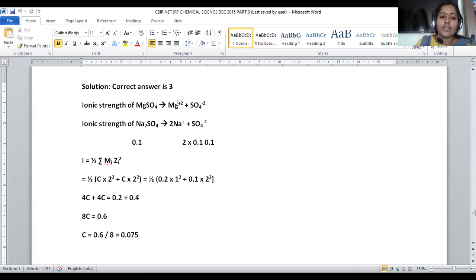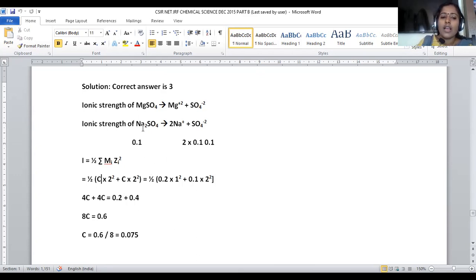So half into C into 2 square plus C into 2 square. Why are we taking 2 square? Because Z denotes the charge, so the charge square is taken. What is the magnesium charge? Plus 2, that's why 2 square is taken. Plus C, because its concentration is also unknown to us, into the sulfate ion charge, which is again 2, so 2 square. Half into C into 2 square plus C into 2 square. This is for magnesium sulfate.